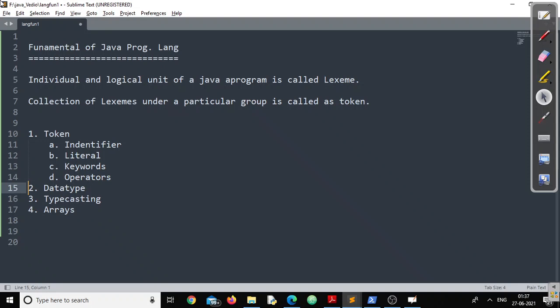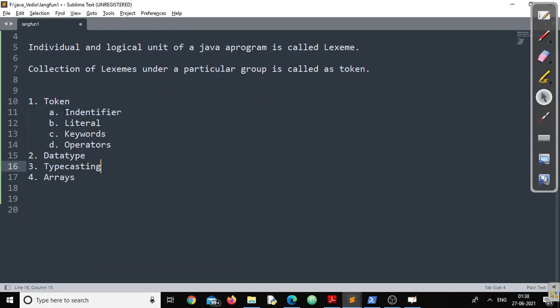And why data type? Why have I not included data types in tokens? Because you will see after some time this data type will be covered in keywords. So we are not calling data type a token, right?